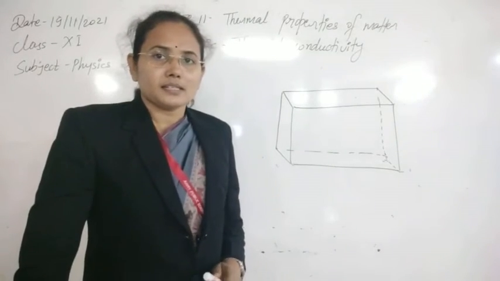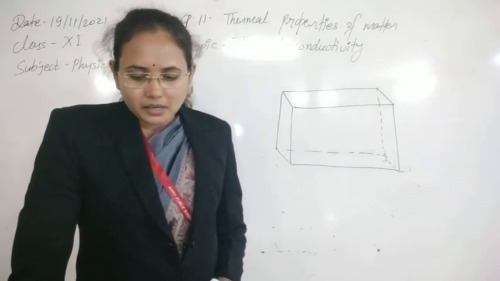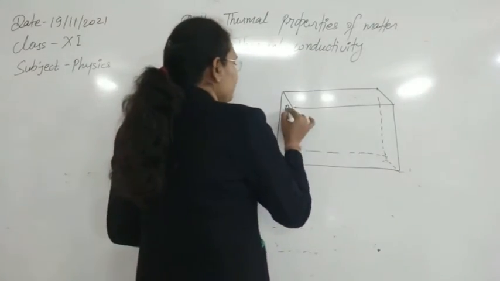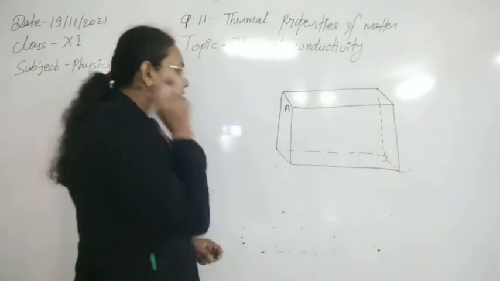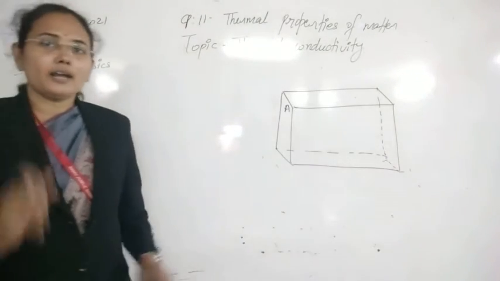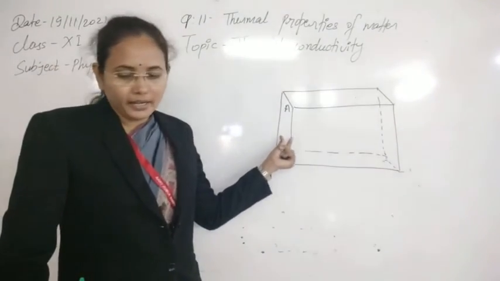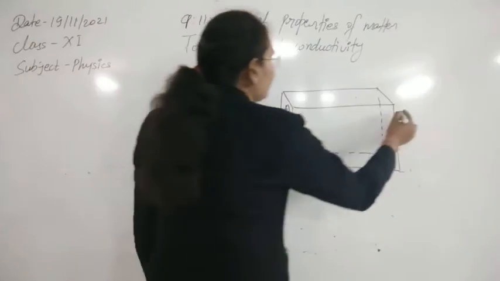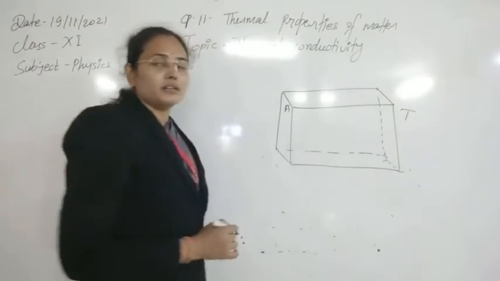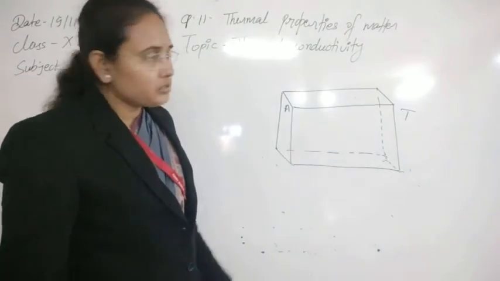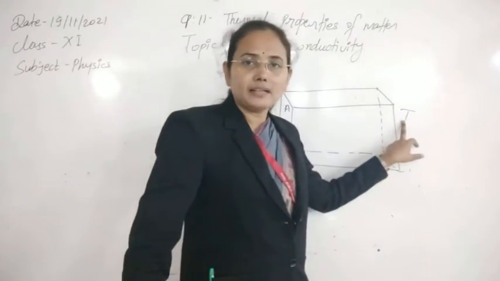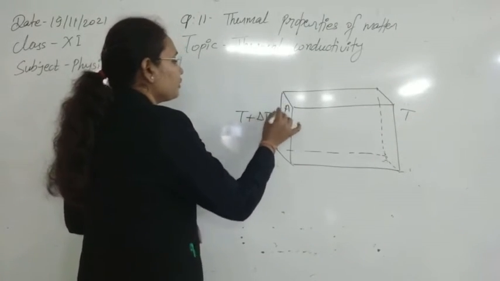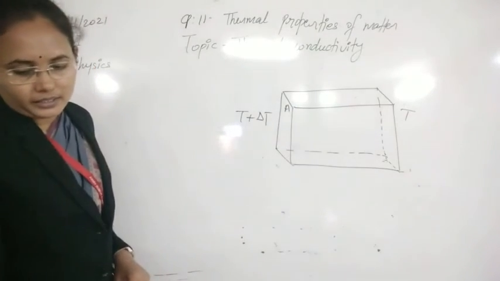Now in this slab, we are going to take this face and this face. Let the cross-sectional area of this face be capital A, maintained at the temperature difference delta T. Suppose the temperature of this face is T and the temperature of this face is T plus delta T, because the temperature difference is delta T here.